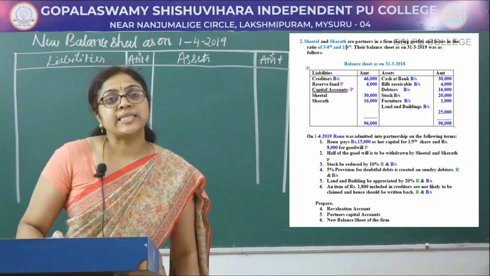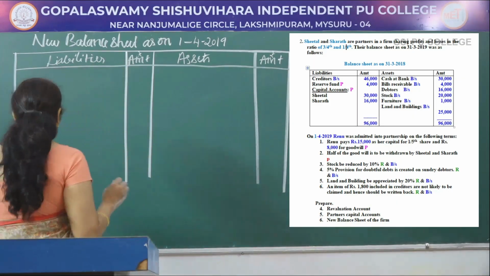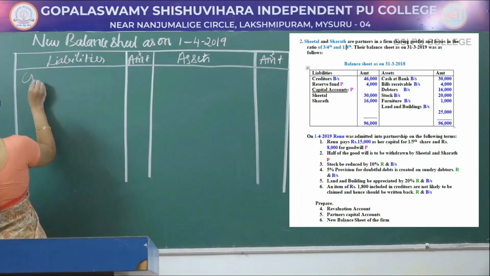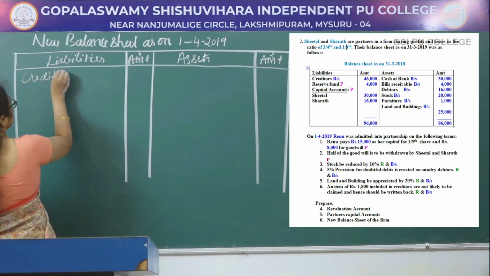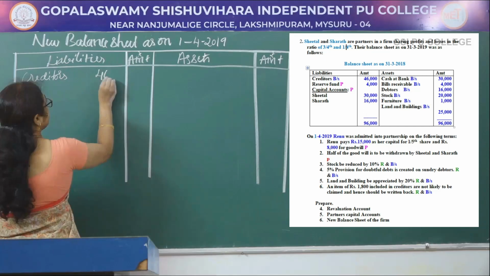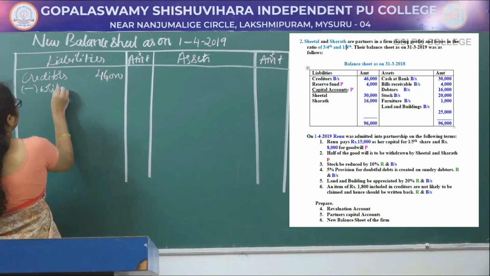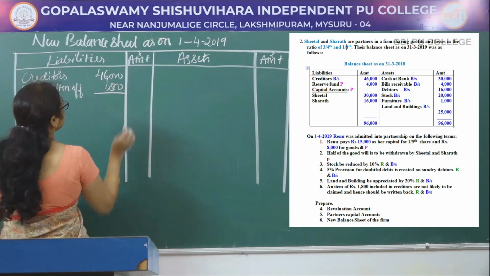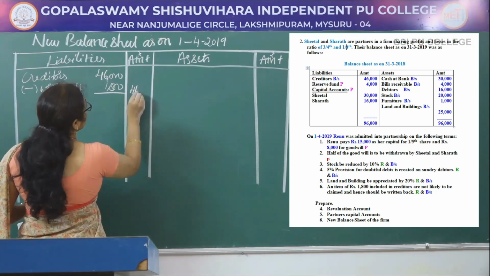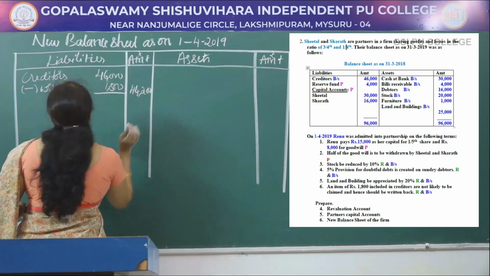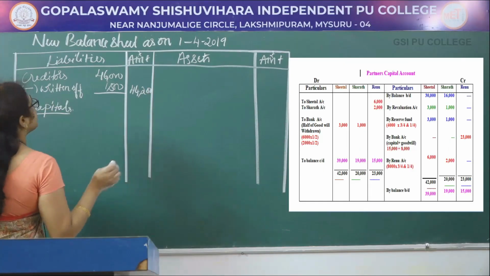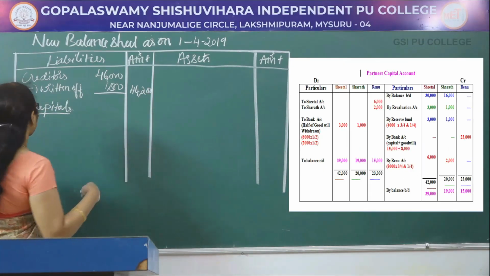First on the liability side, creditors is there. There is an adjustment for creditors. Record creditors, inner column 46,000 less written off 1,800, after deducting 44,200.